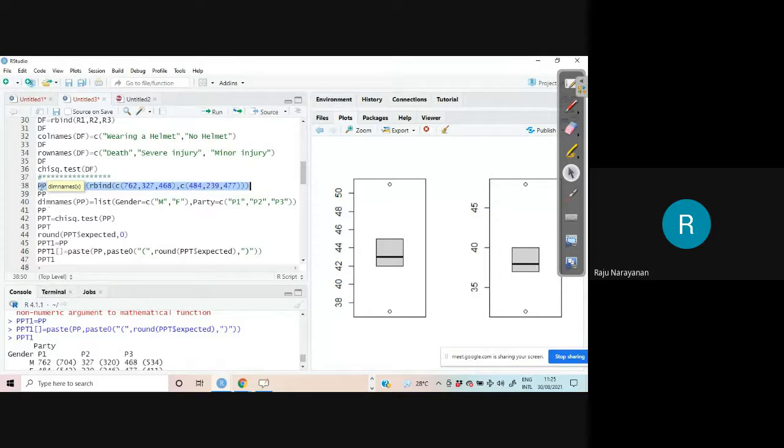Suppose I have to do another problem. A PP, as table, rbind. Let me check something else. This value is 85. Other value is 315. This value is 255.